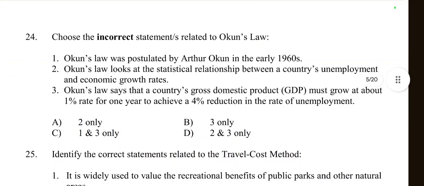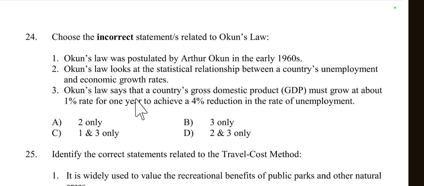Then question number 24, choose the incorrect statement related to Okun's law. First one is, Okun's law was postulated by Arthur Okun in the early 1960s. Yes, this is right. Then Okun's law looks at the statistical relationship between a country's unemployment and economic growth rate. Yes, this is also right.